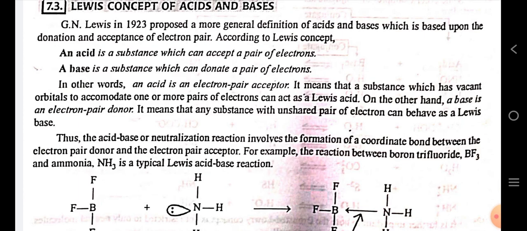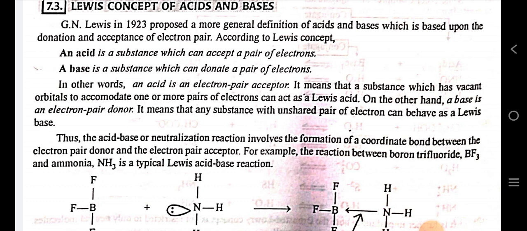After that, we discuss the Lewis concept of acid and base. G. N. Lewis in 1923 proposed a more general definition of acid and base, which is based upon the donation and acceptance of the electron pair. According to the Lewis concept, an acid is a substance which can accept a pair of electrons, and a base is a substance which can donate a pair of electrons.